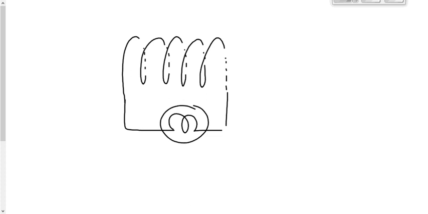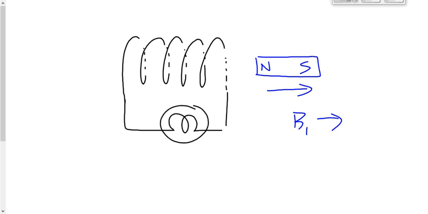Let's say we've got that same situation almost as we had in the first diagram. A magnet to the right with a north pole and a south pole. Instead of pushing it to the left, we're pushing it to the right. Magnetic field number 1 creates what? An electric current. Okay? Because you got a wire and you got a magnetic field. And Faraday/Henry said, when you got a wire and you got a magnetic field, if you move one of them, you generate a current. We're moving the magnet, we're generating a current.